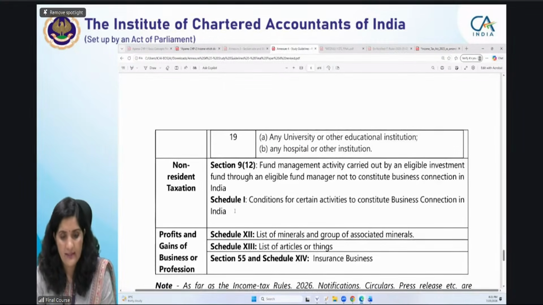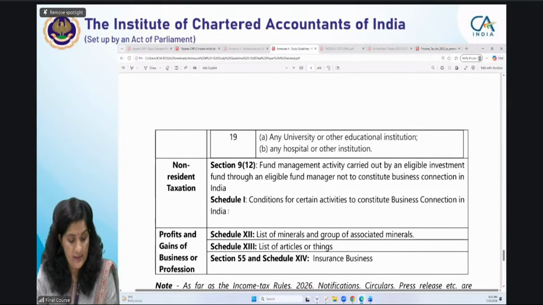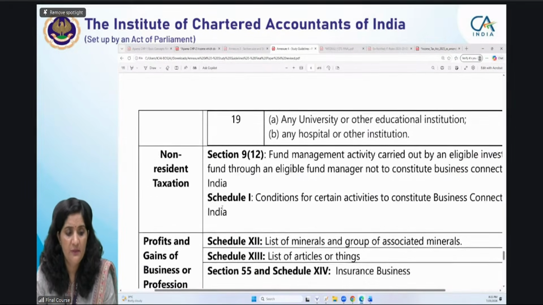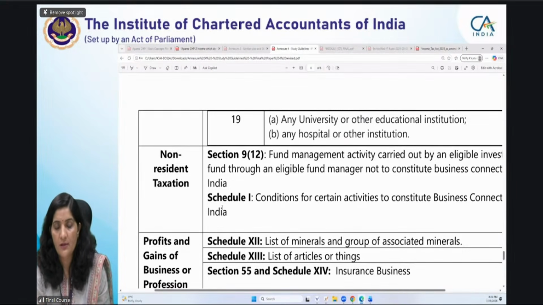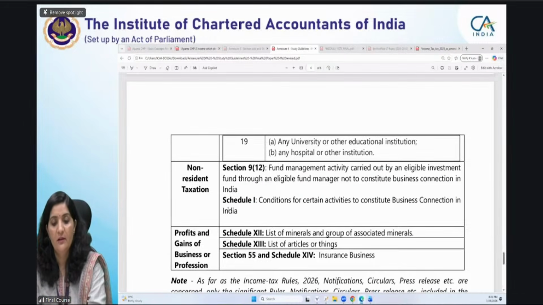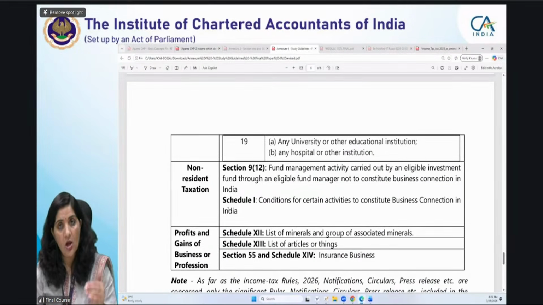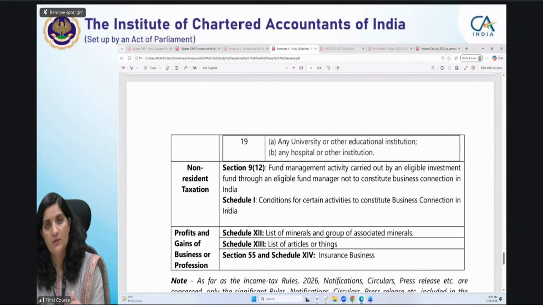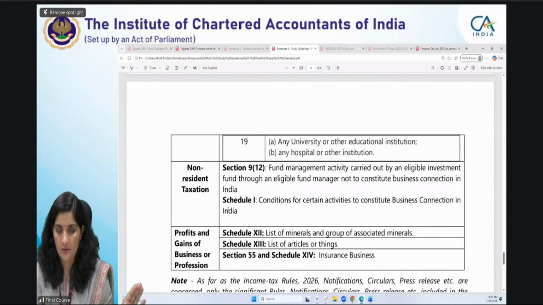In NR taxation, eligible investment funds and the business connection concept are discussed in the chapter NR taxation, forming part of the international taxation portion, right? From this, we have excluded section 9 subsection 12, fund management activity carried out by an eligible investment fund through an eligible fund manager not to constitute business connection in India, along with its schedule 1. So this is not forming part of your syllabus.